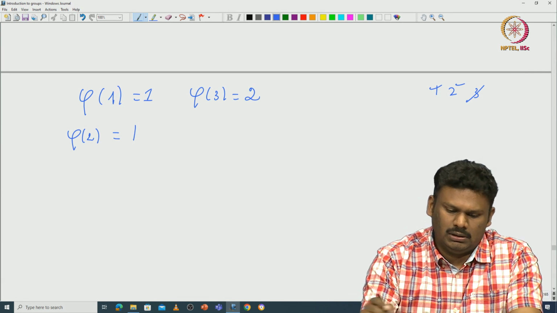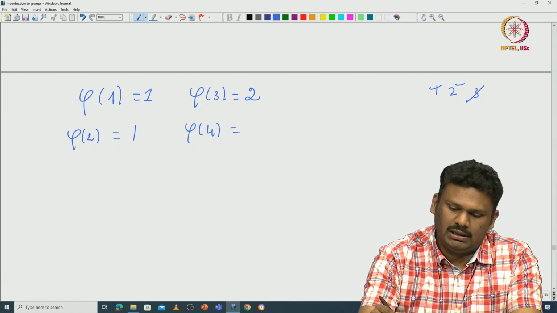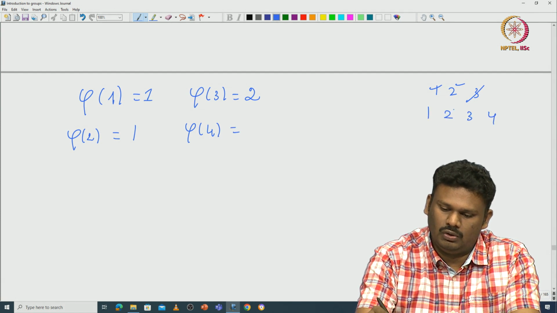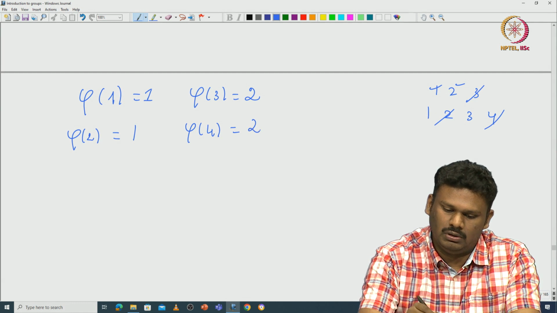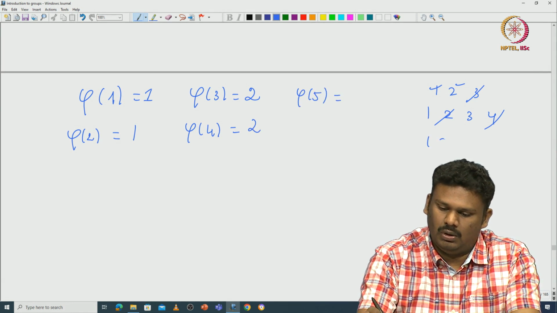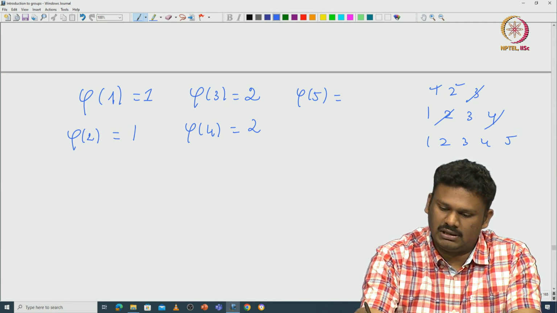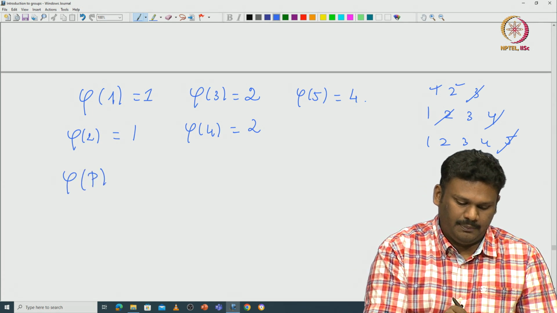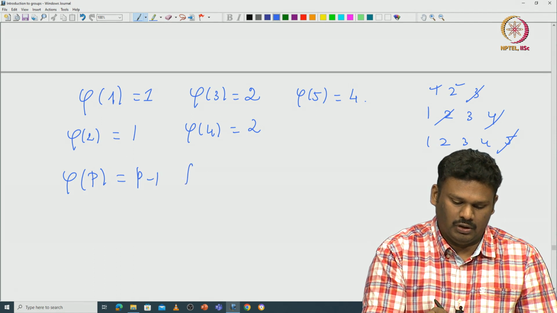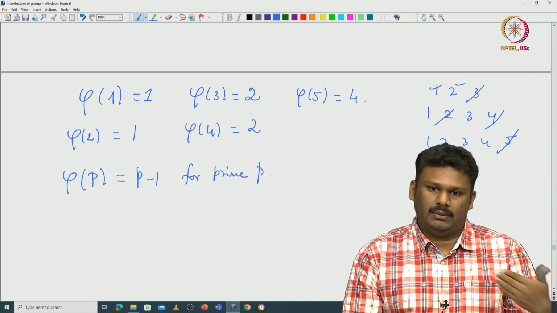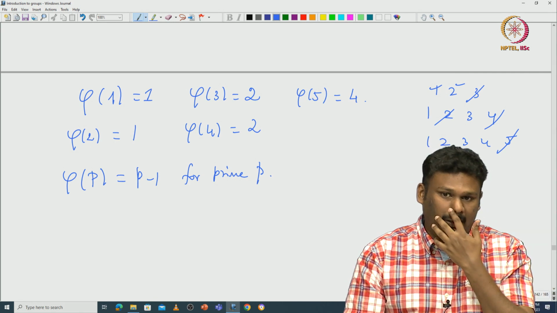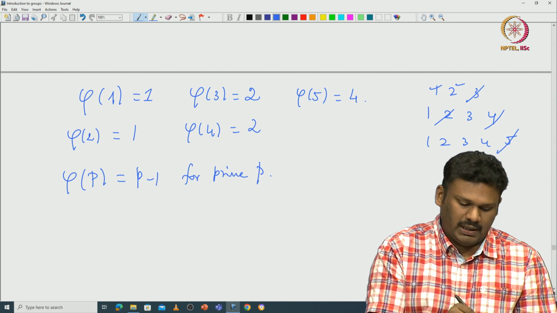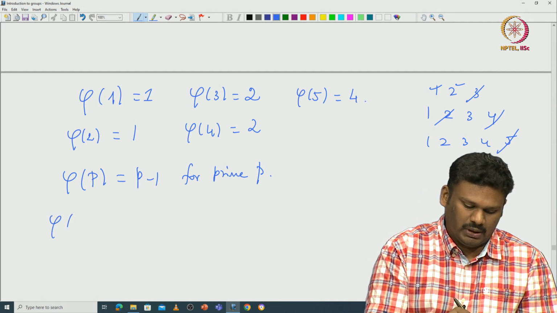Okay. So, phi of 4, you can see that it is 1, 2, 3, 4. So, 2 is not there, 4 is not there, it is again 2. Phi of 5 is 1, 2, 3, 4, 5, all are relatively prime except 5. So, it is 4. So, it is easy to see that phi of any prime p must be p minus 1, because all the numbers below p, from 1 to p minus 1, are relatively prime with p.